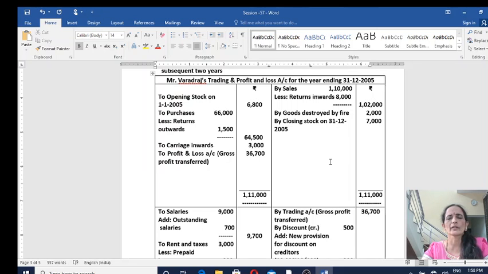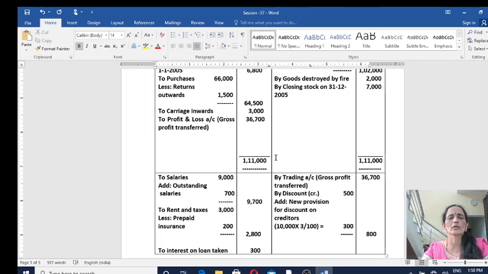You will find out the total of trading account now. See which side total is more and which side total is less. In this case also credit side total is more. Write that total 1,11,000. Same total you write on the debit side 1,11,000. Find out the balancing figure. Balancing figure is 36,700. This is nothing but gross profits.